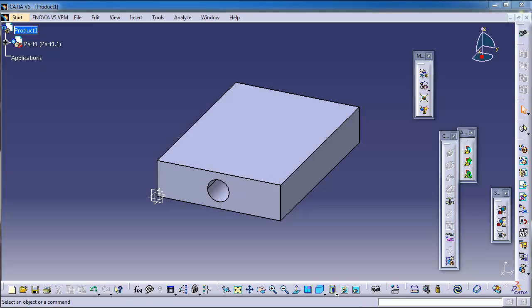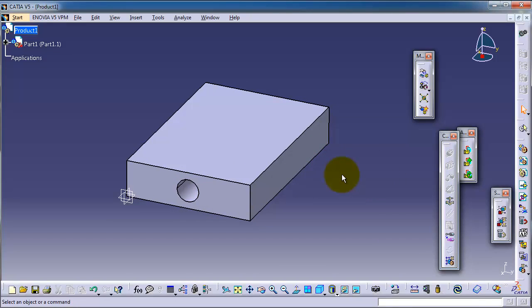Tutorial 90, Assembly for CATIA. In the previous tutorial, we kept learning how to position our parts and add constraints, and we used the constraint toolbox and the manipulation toolbox.